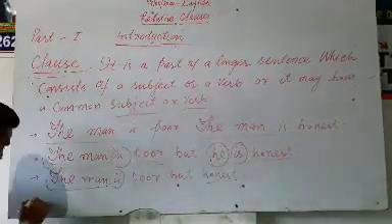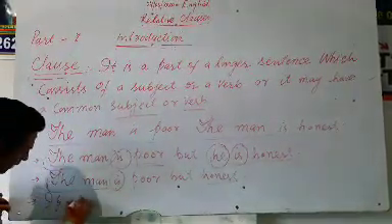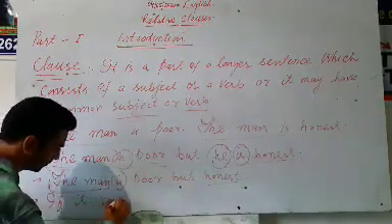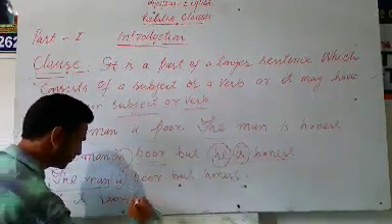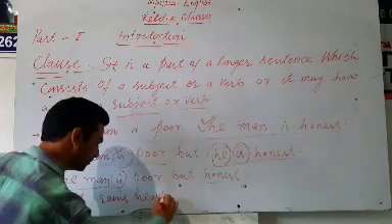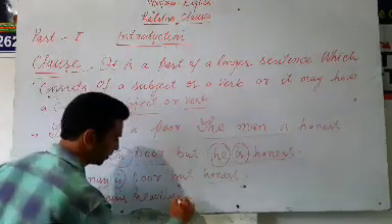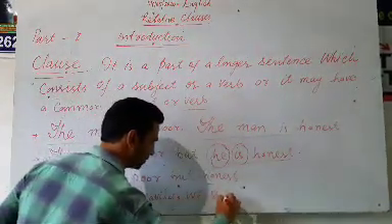If we go through another example, if it rains heavily, we shall not play the match.